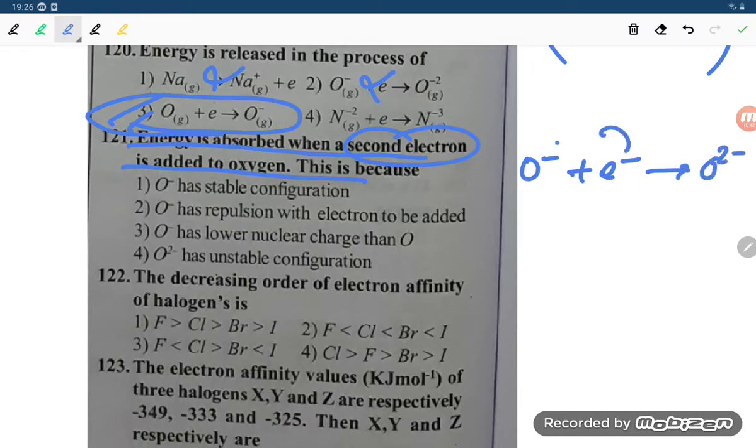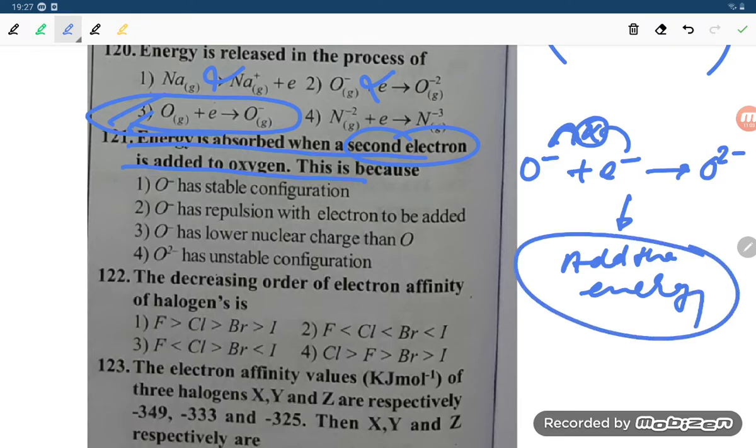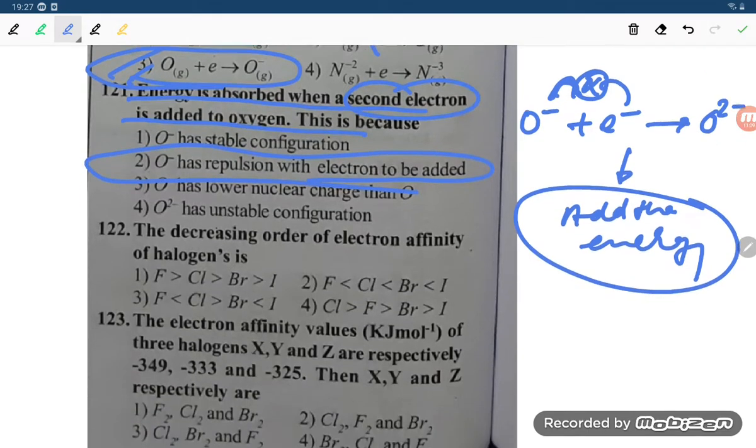Why, student? Because there is more repulsion between negative charges. To overcome the repulsion and add the electron, we need to add energy. So why is energy absorbed in the second electron gain enthalpy? O⁻ has repulsion with the electron to be added. So correct option will be option number 2, student.